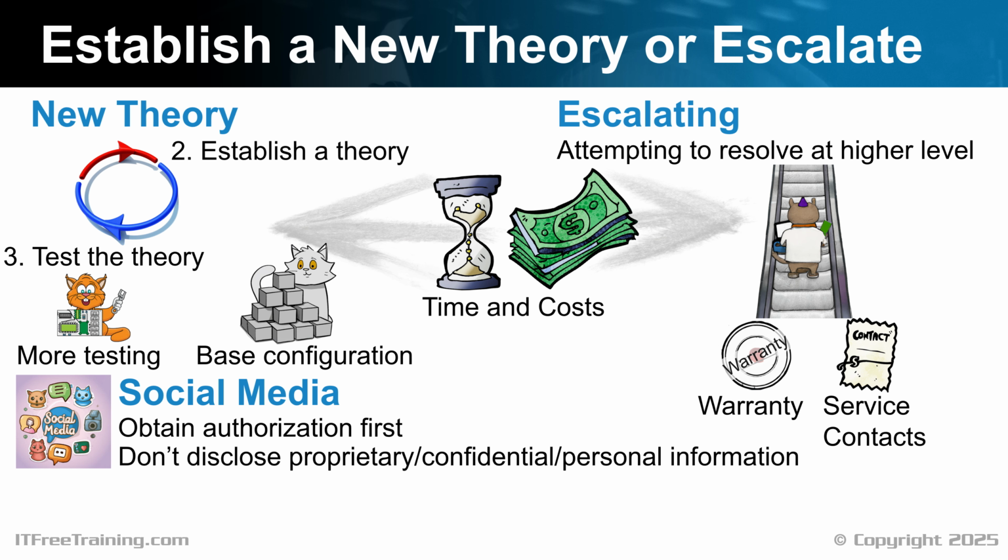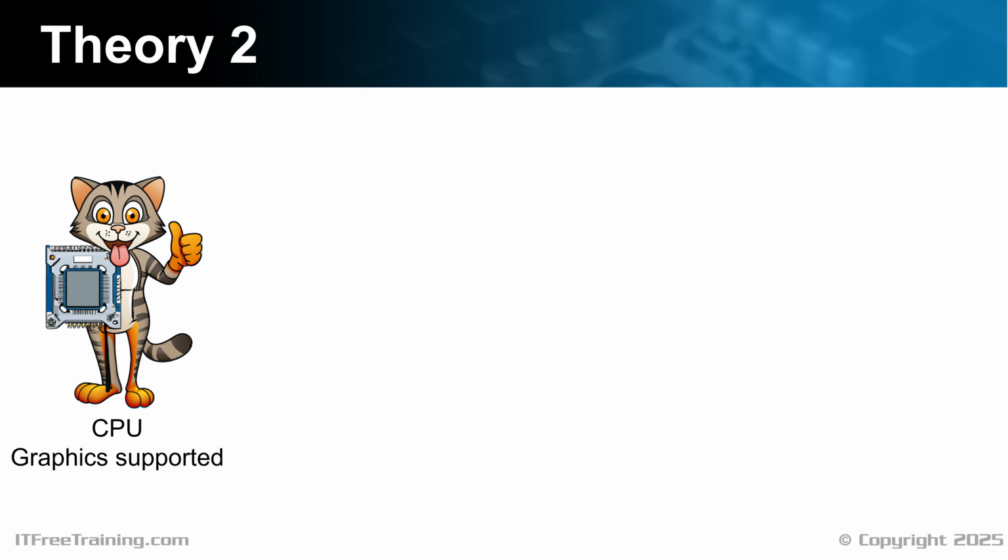In the case of our example, we are going to go back to step 2 and establish a new theory. To come up with a new theory, I'm going to consider what I have confirmed to be working. Essentially, this eliminates what is working to find out what is not. I have confirmed the CPU supports graphics. When troubleshooting, try not to assume anything. The CPU does support graphics, but we have not confirmed it is working yet. It is unusual for a CPU to have a single feature fail, but it is possible. Generally, when CPUs fail, they will randomly crash or the computer won't start up properly.